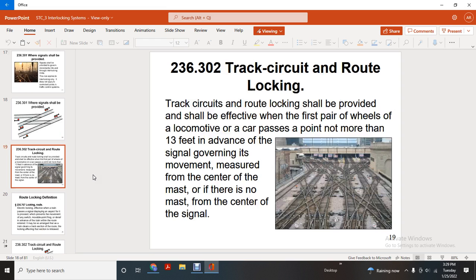Track circuit: when the route is through the interlocking, the track circuit within the route should be provided so that it shall be affected by the first pair of wheels of a locomotive or car that passes no more than 13 feet in advance of the signal governing the movement, measured from the center of the mast, or, if there is no mast, from the center of the signal.